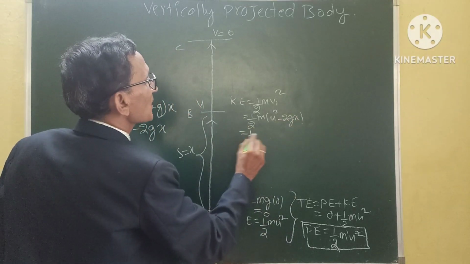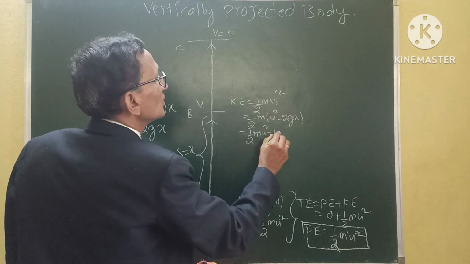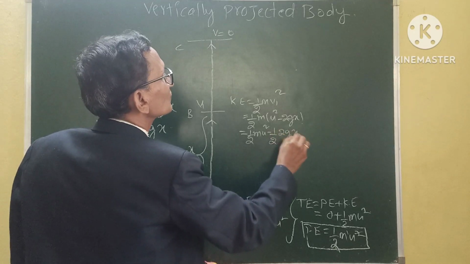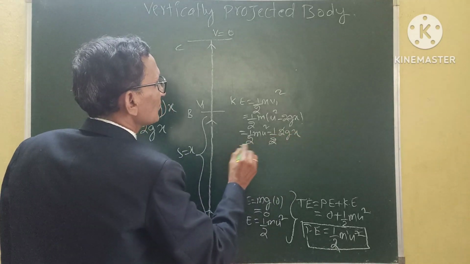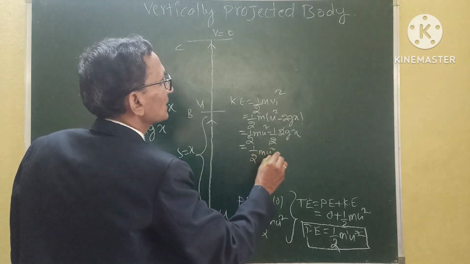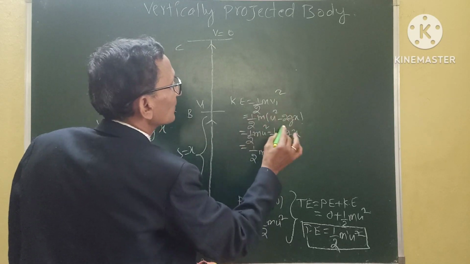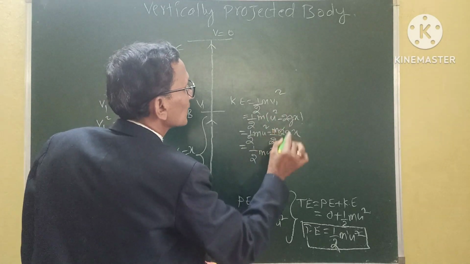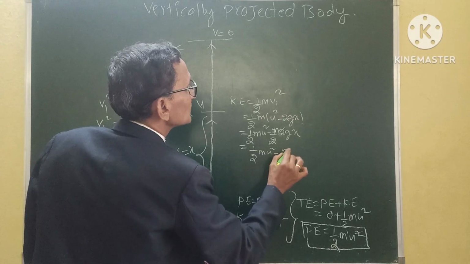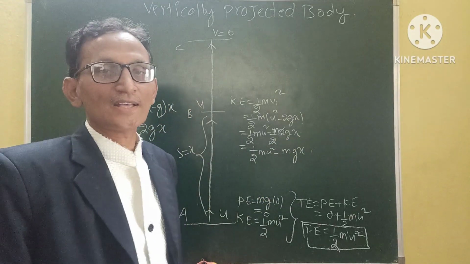Now when you expand this term, 1 by 2 m u square minus 1 by 2 into 2gx. So the 2 gets cancelled. Now we have half m u square minus, how much is it? m is there here, and we have to multiply this m, so it is mgx. We got that equation.